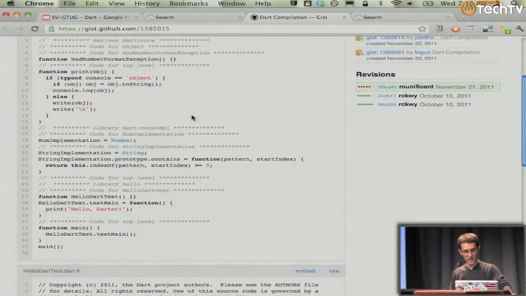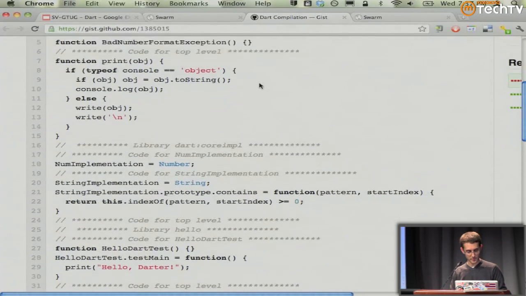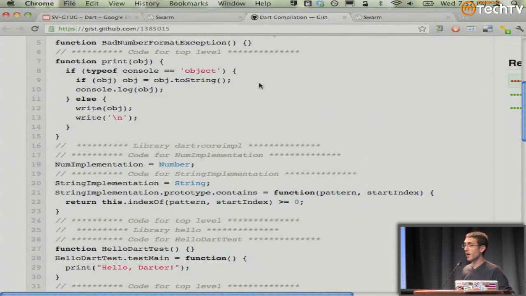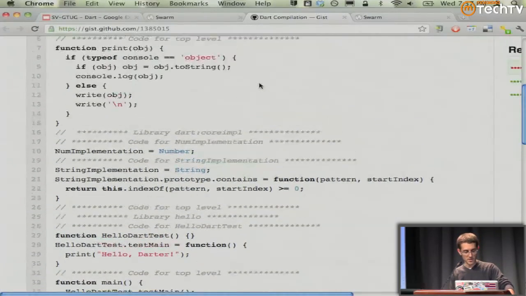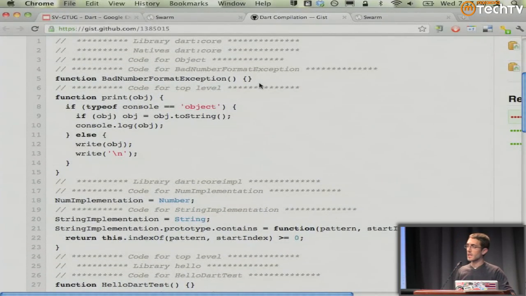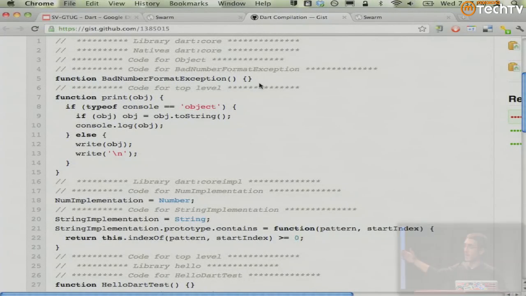Well, it turns out that here's the JavaScript code. Hopefully you guys can see this. Let me just increase this a little bit. Here's the JavaScript code that Frog will spit out. This is fairly human readable. It's very terse and has these nice comments. So using the Frog compiler today, which is open source and in our source repo, you could take your Dart code, compile it to JavaScript, actually be able to understand that JavaScript, and then run it through your own minifier and get it even smaller.